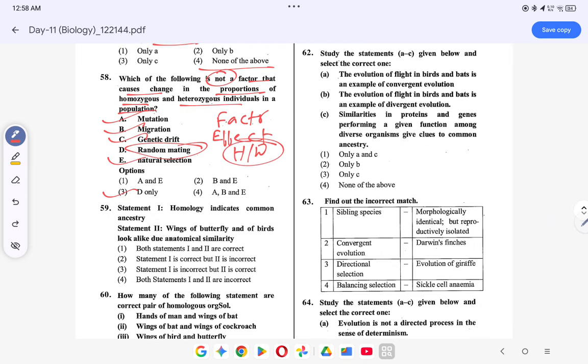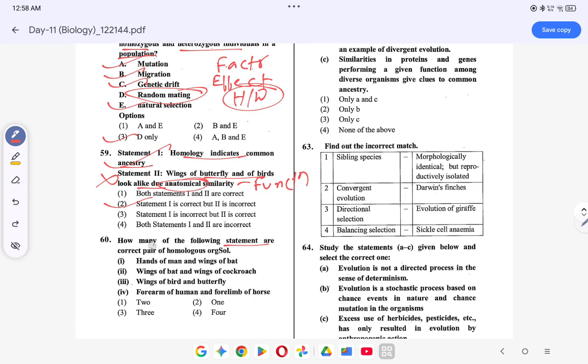Homology indicates common ancestry. This is correct. Wings of butterfly and birds look alike due to anatomical similarity. Anatomical similarity नहीं है, ये लोग functionally similar है. They are functionally similar. So this is an example of analogous organs. तो option क्या हो जाएगा? Option हो जाएगा 2. Okay.